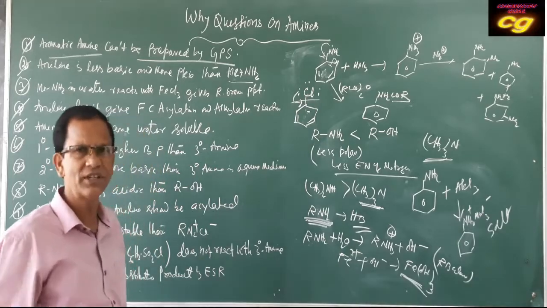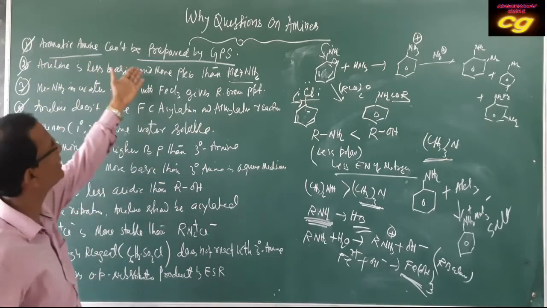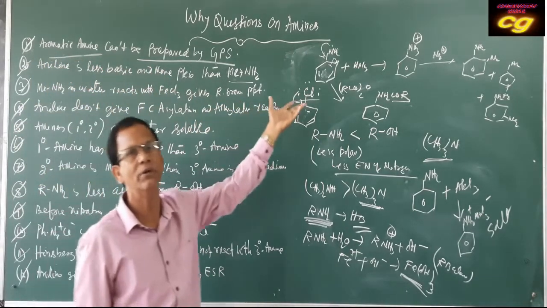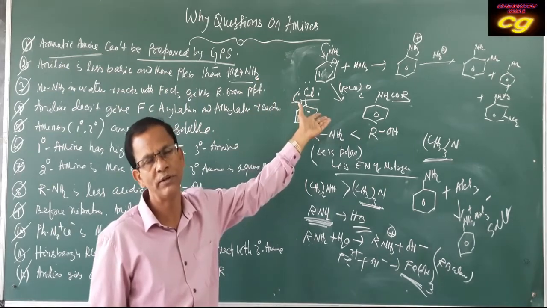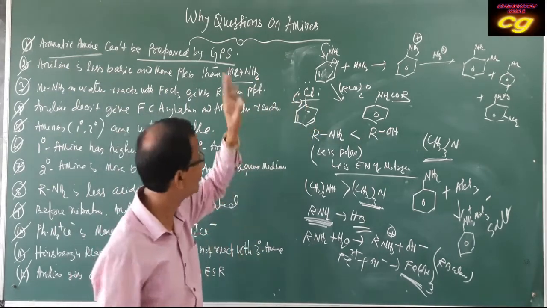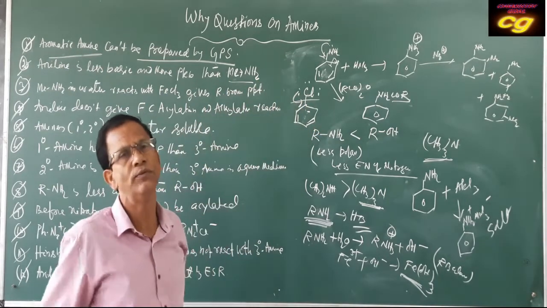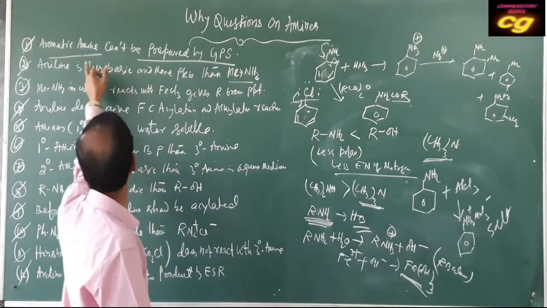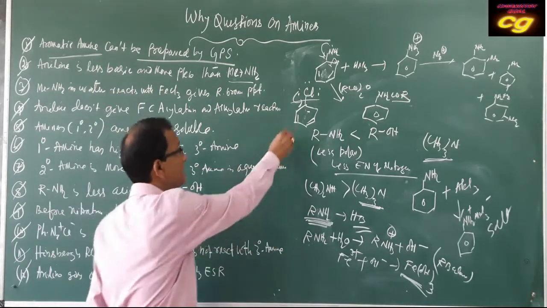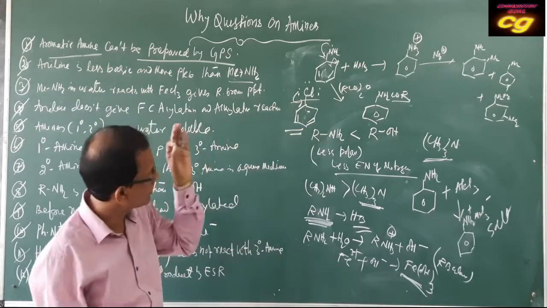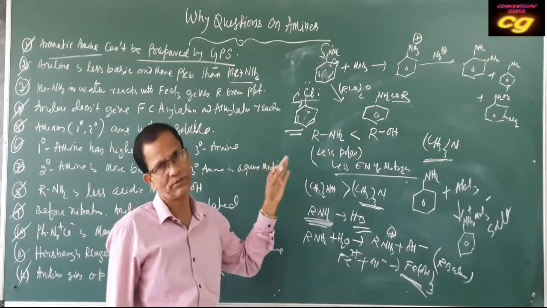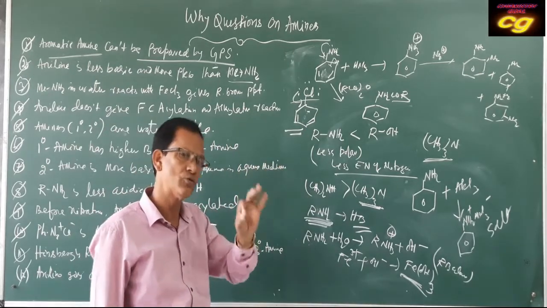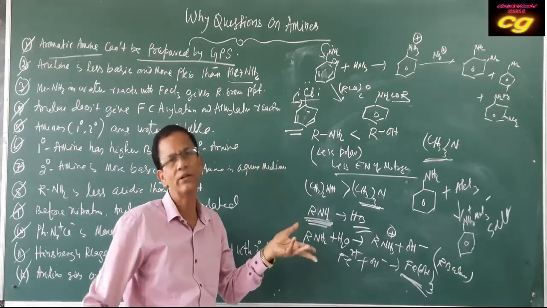But students, what mistake are they making? They will write that aromatic amine does not give nucleophilic substitution reaction. That is wrong. Chlorobenzene does not give nucleophilic substitution reaction, that's why aromatic amine cannot be prepared. The answer should be correct and accurate as per the question. Whatever is asked, your answer should be accordingly. Then you will get the marks.